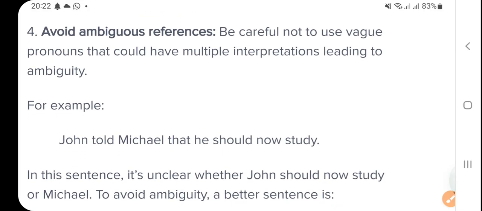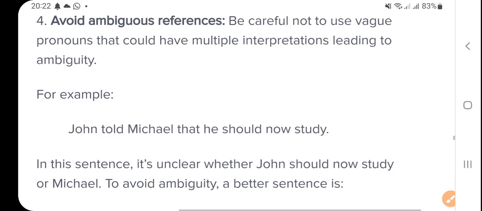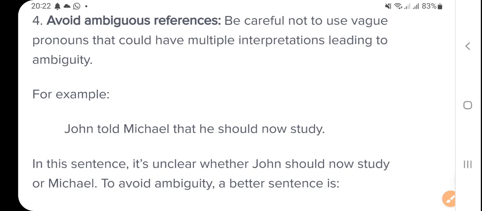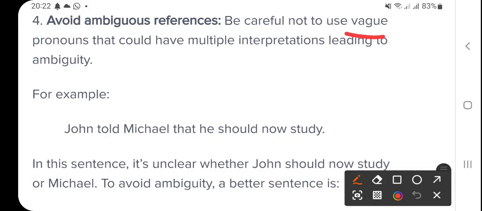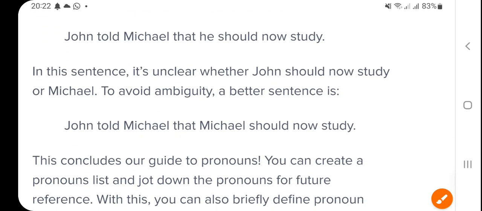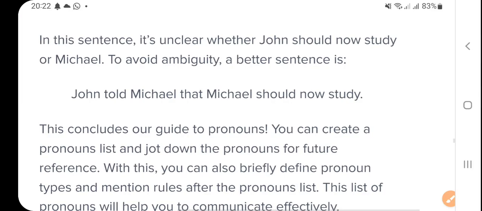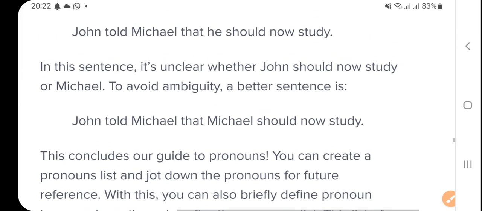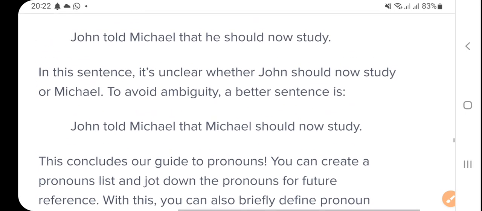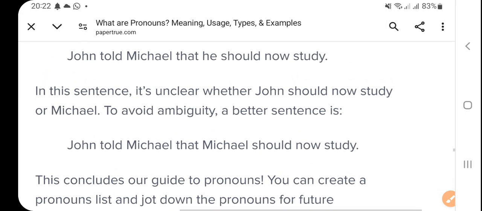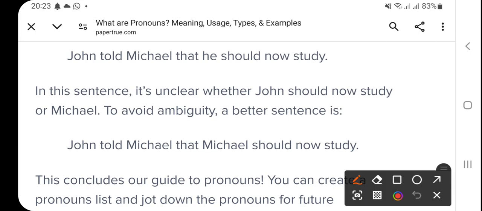Now next is avoid ambiguous references. Be careful not to use vague pronouns that could have multiple interpretations, right? So please don't use them, because multiple interpretations are there. For example, John told Michael that he should now study. Now, in this sentence, it is not clear whether John should now study or Michael. Why? Because John told Michael that he should now study. So who is going to study, John or Michael, right?